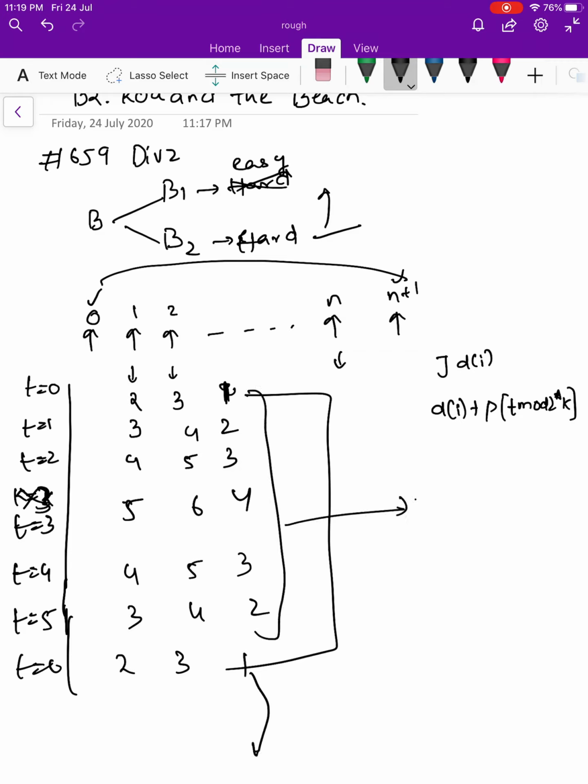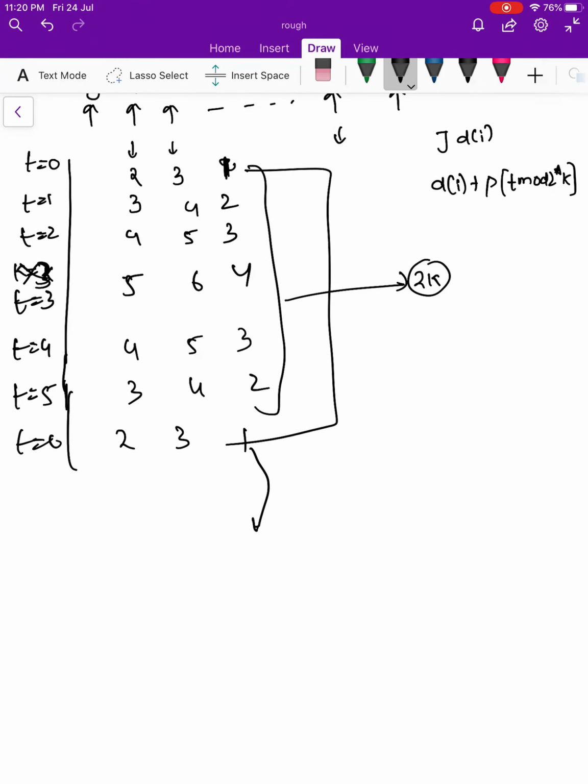So this is of length 2k. For every 2k seconds, there is again a repetition of this cycle.